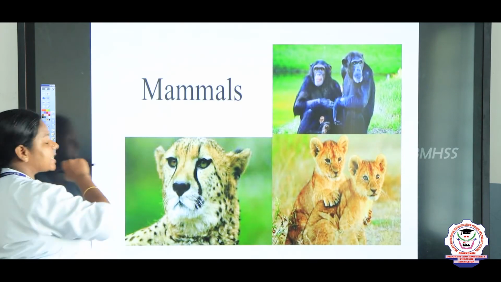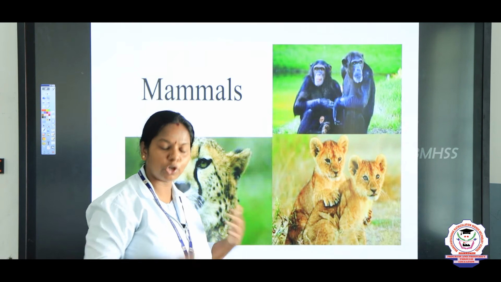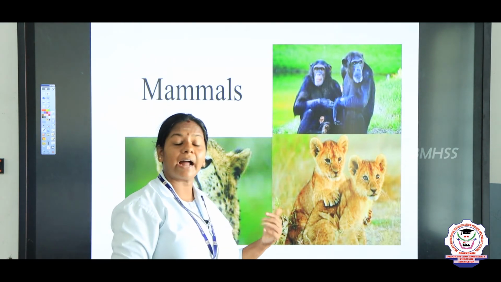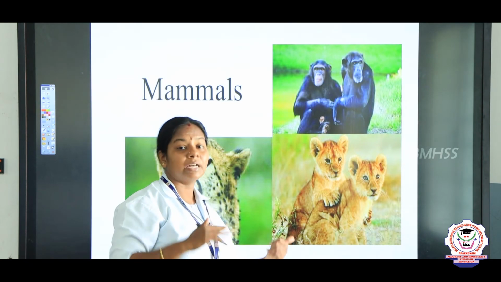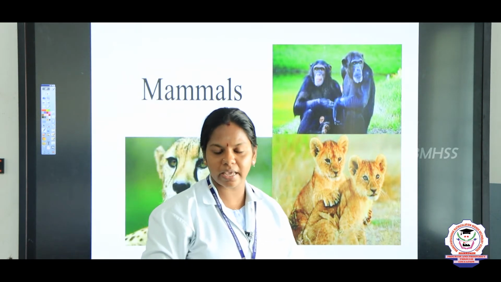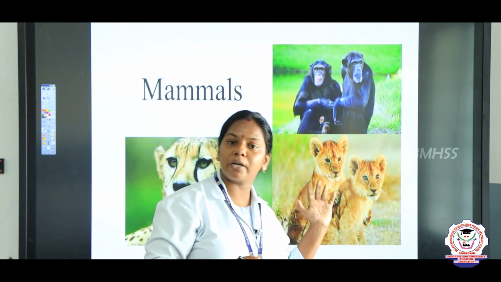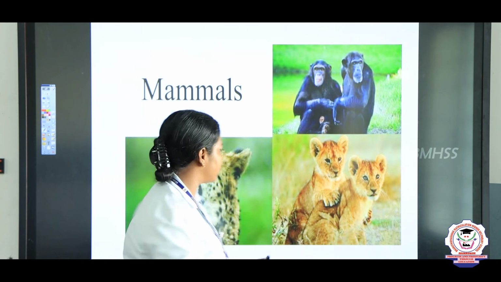And now we are going to discuss the last class. It is class Mammalia. We also come under this, children, and when compared to other classes, this class Mammalia is highly advanced because they have greater intelligence. They have a larger brain, and when compared to other organisms, mammals have higher intelligence.